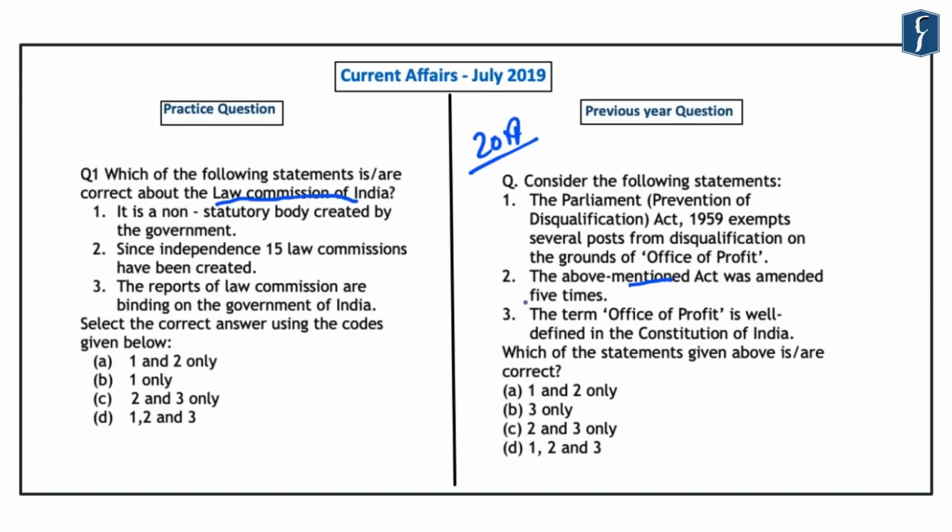If you closely look at the third statement, it reads that the term Office of Profit is well defined in the Constitution of India. By simply knowing that this term has not been defined in the Constitution of India, you can easily eliminate options B, C and D. Hence, the correct answer is A, that is 1 and 2 only. Statements 1 and 2 are correct, and you could have solved this question even when you did not know whether this act was amended 5 times or not.